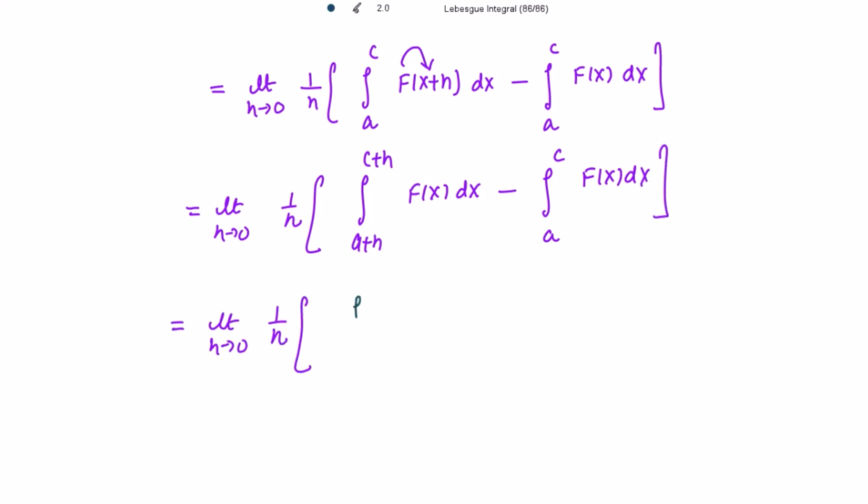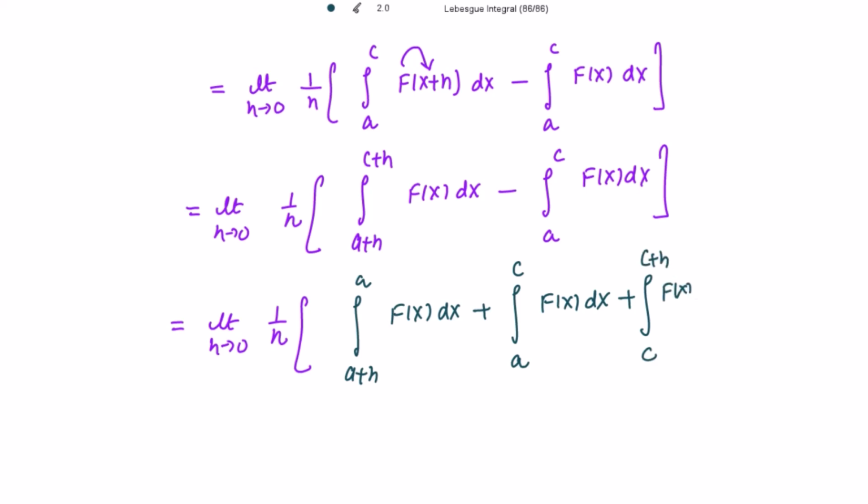And now using the additive property for the integrals, this can be divided as from a+h to a, plus from a to c, plus from c to c+h. This is the property I have used over here, and then minus the second integral as it is. So these two cancel out.